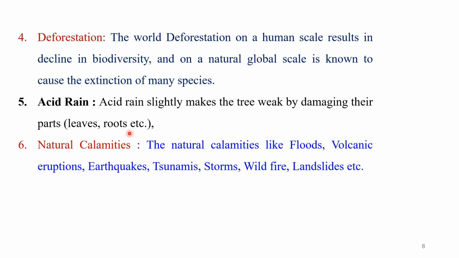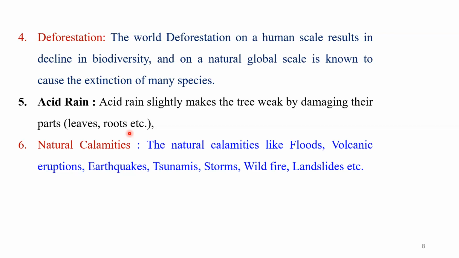It may be trees, animals, small microorganisms or birds that are directly affected by the acid rain, damaged, and even die in that process. Particularly in many European countries, and even India also, the occurrence of acid rain is recorded by various agencies. So therefore, it's a very important risk.